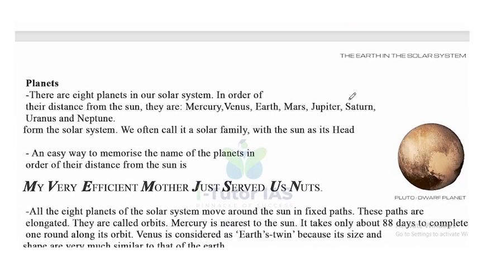Now moving forward, planets. There are 8 planets in our solar system. In order of distance from the sun, they are Mercury, Venus, Earth and Mars. These 4 are called inner planets. Next, Jupiter, Saturn, Uranus and Neptune. These are called outer planets.